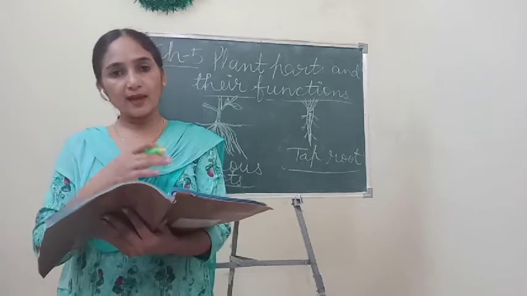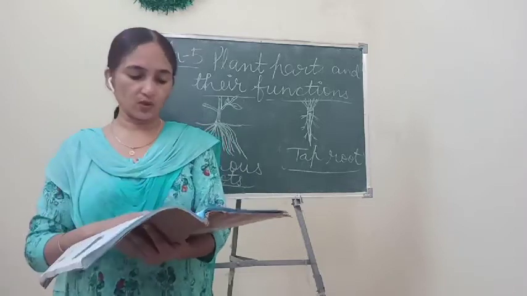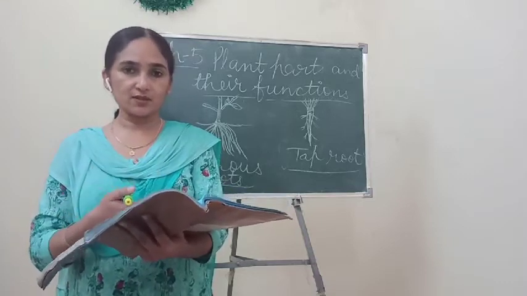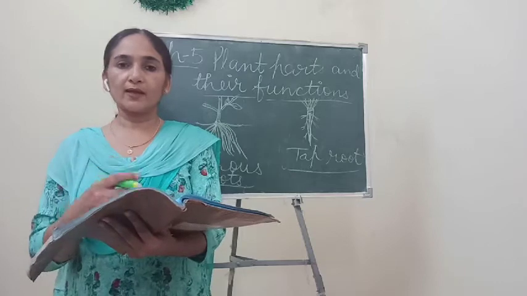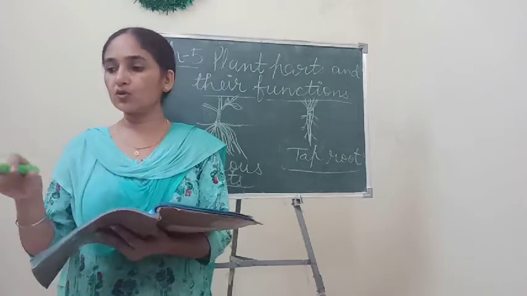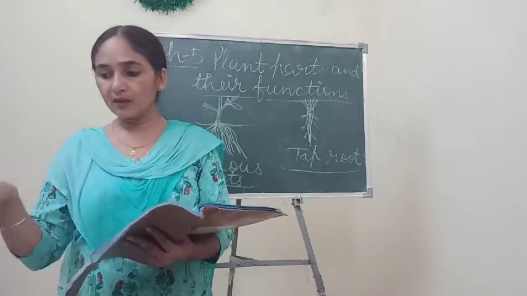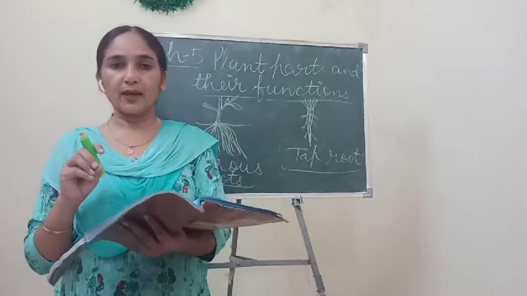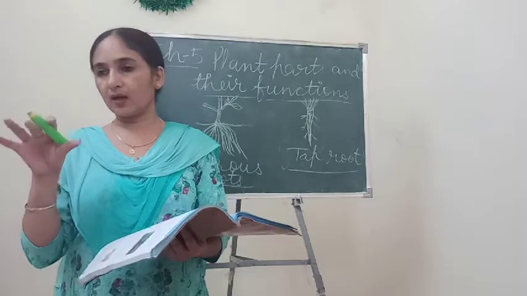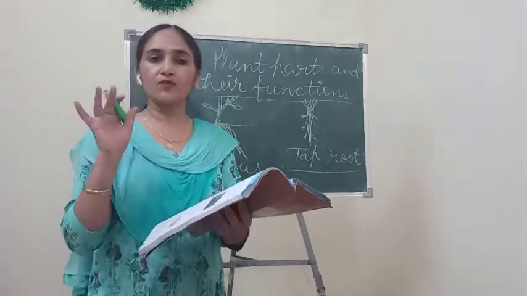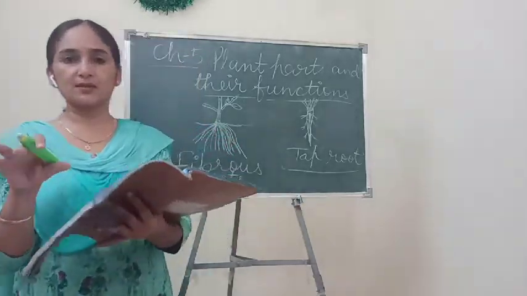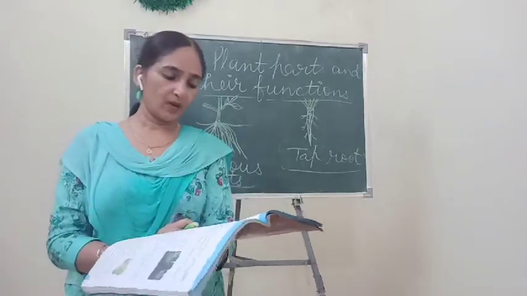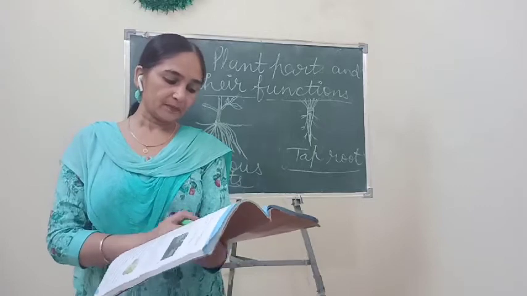They can grow in those conditions also, but they develop some kind of changes in their body so that they can breathe. Normal roots also breathe in the soil, because soil has some pores. But when water is filled in that place all the time, the roots can't breathe in normal conditions. But here